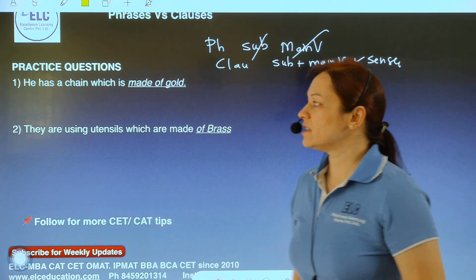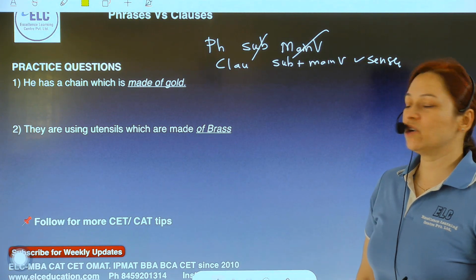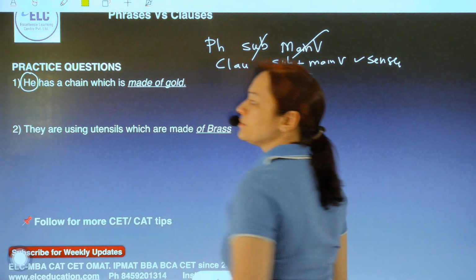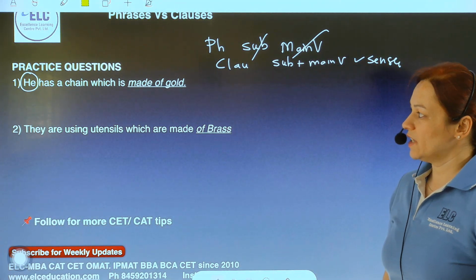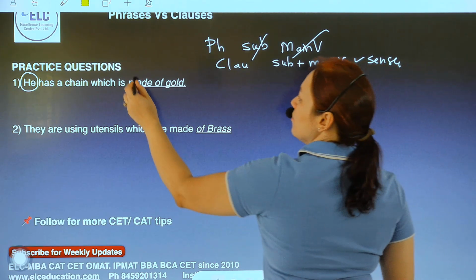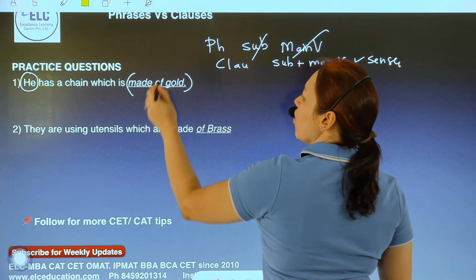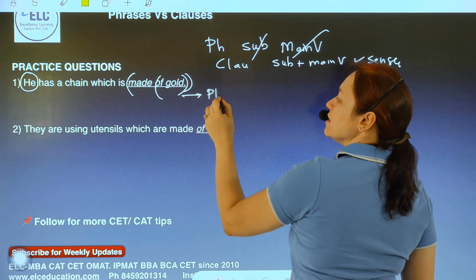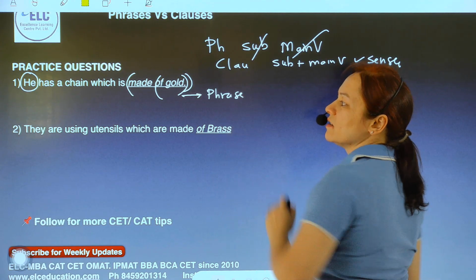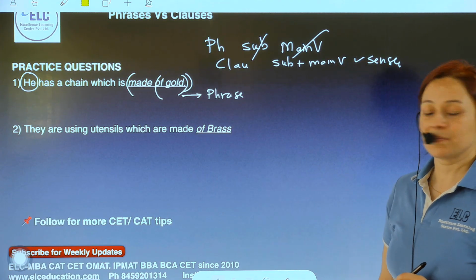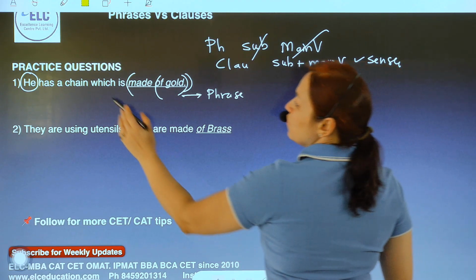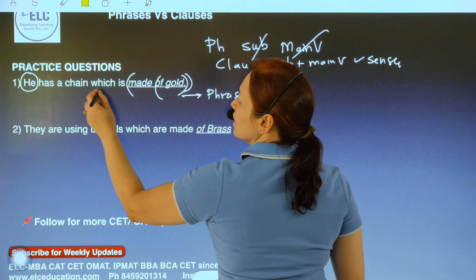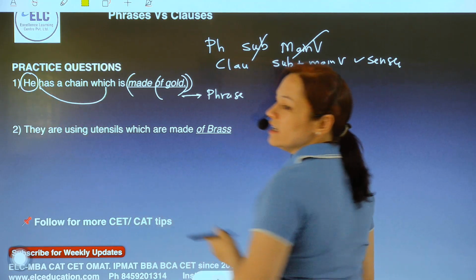Now in this sentence, he has a chain which is made of gold. What is the subject here? He is the subject. Now, made of gold or only of gold can be termed as a phrase. It's a set of words but doesn't make complete sense. I cannot say which is made of gold is a phrase, because which relates to the subject he.